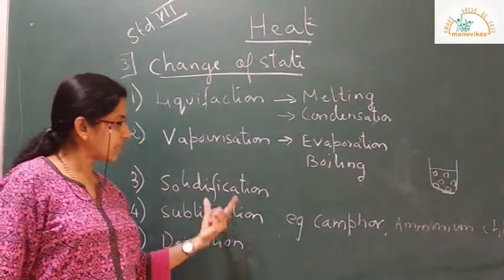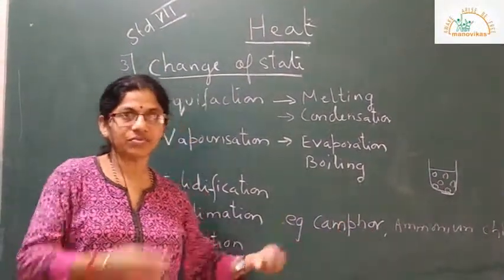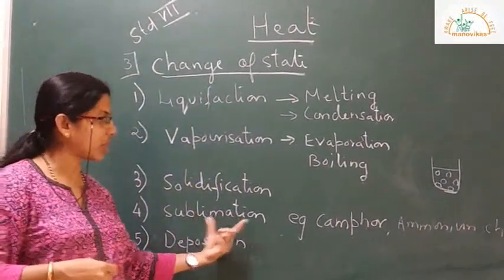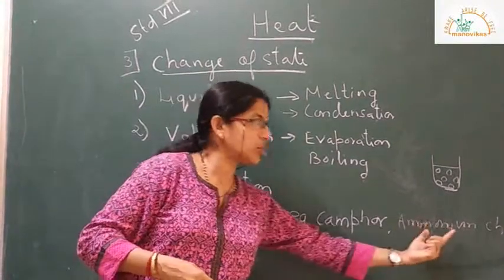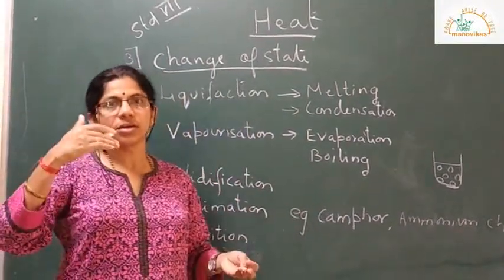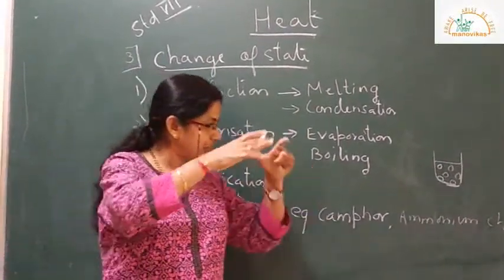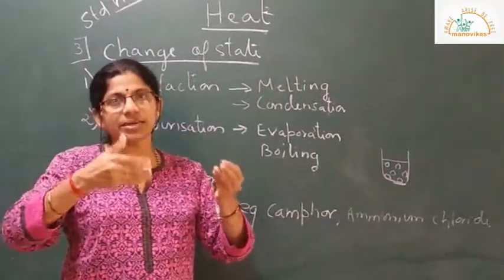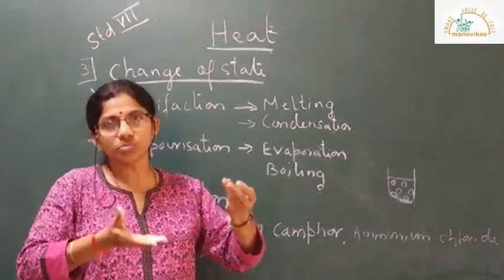Alright? And the next one under change of state is deposition. In fact, there are certain substances, like camphor or ammonium chloride, where you can reverse the process. Suppose the experiment is done with ammonium chloride.